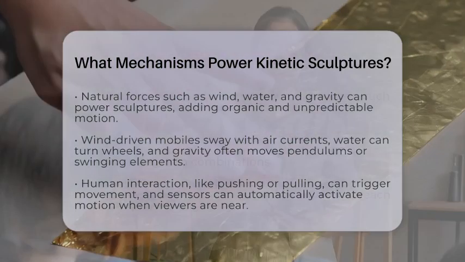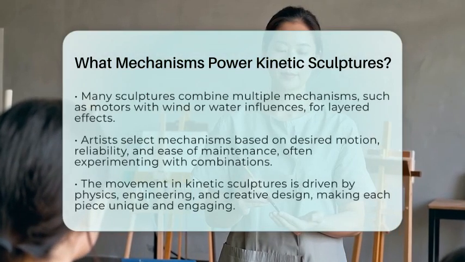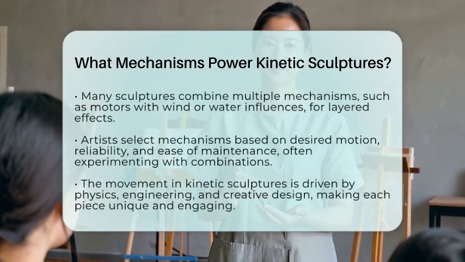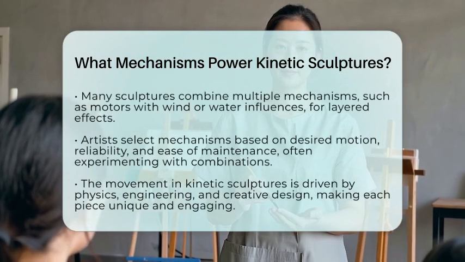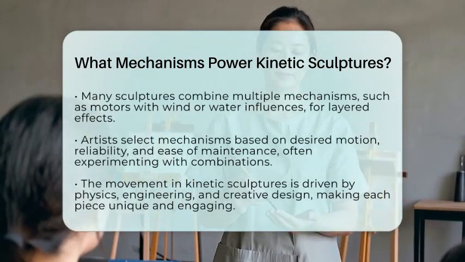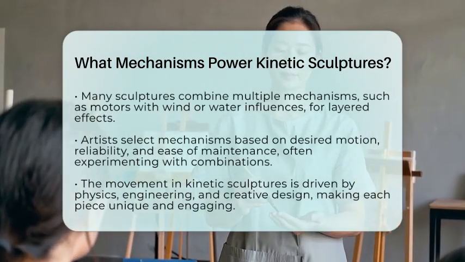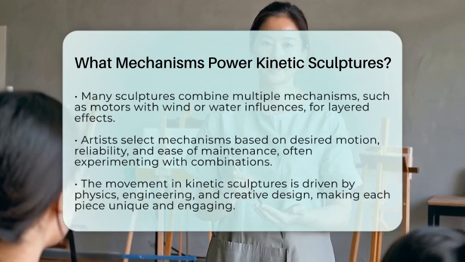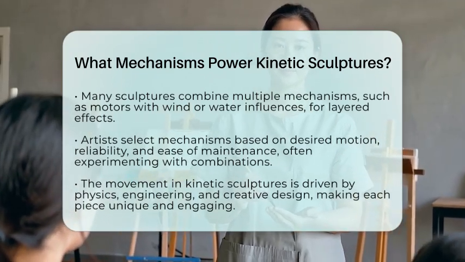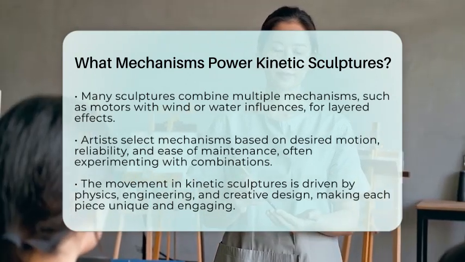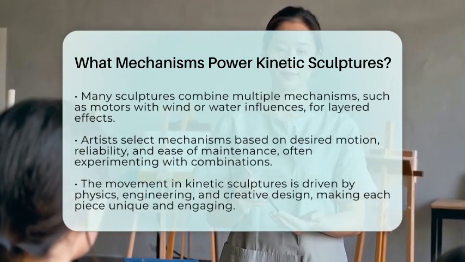Many kinetic sculptures combine these mechanisms. For instance, a piece might use an electric motor for main movement but also incorporate wind or water for secondary effects. Artists choose mechanisms based on what kind of motion they want and how reliable or easy to maintain the system is. They often enjoy experimenting with different combinations to see what works best.